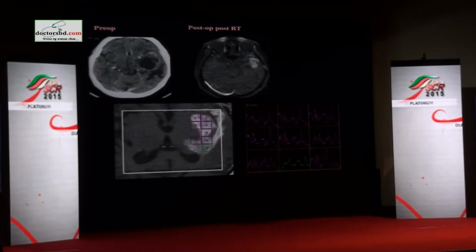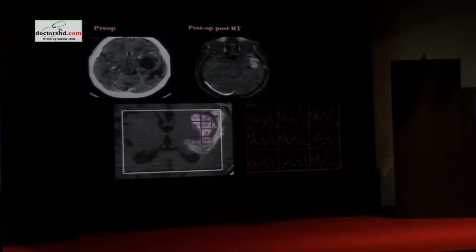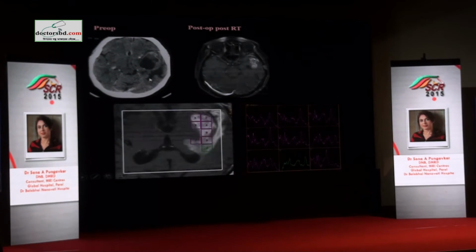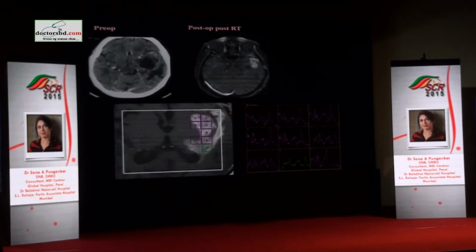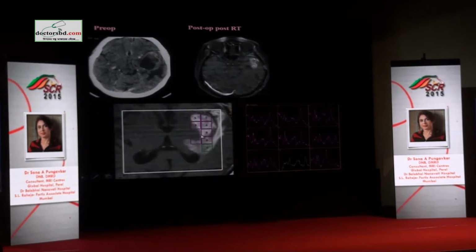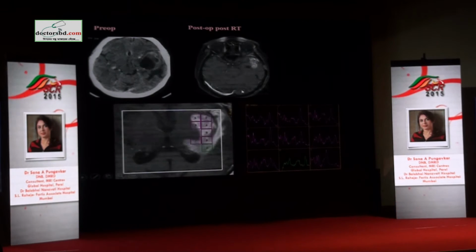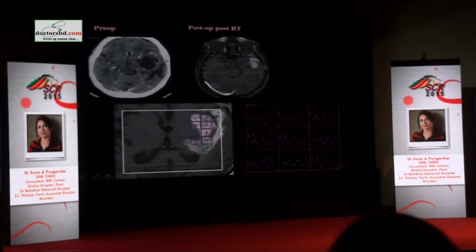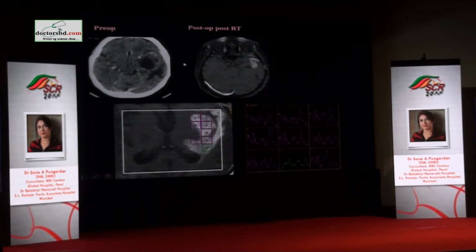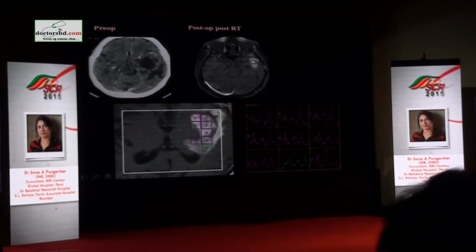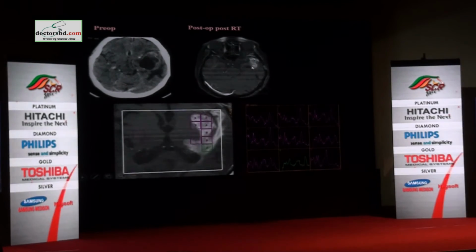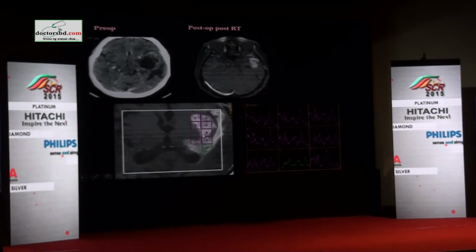Coming to the setting where you'd require to image these patients after radiotherapy and chemotherapy treatment. These patients are now living longer because of the treatment options available, and we have to scan them again and again, and we must recognize the difference between radiation change and tumor recurrence. So this was a patient who has this ring enhancing lesion on a CT scan, operated, and now a new enhancing lesion is coming. There was some enhancement after radiation, but which was increasing in size.